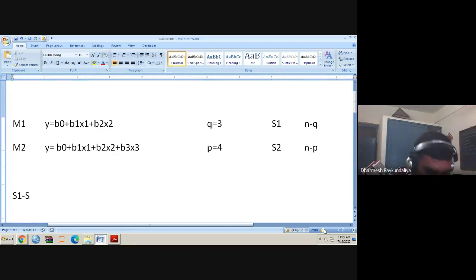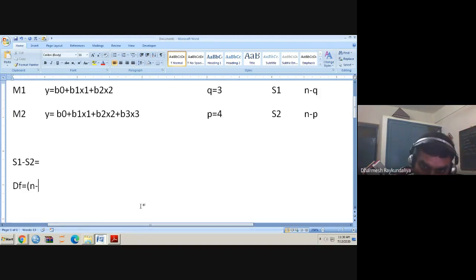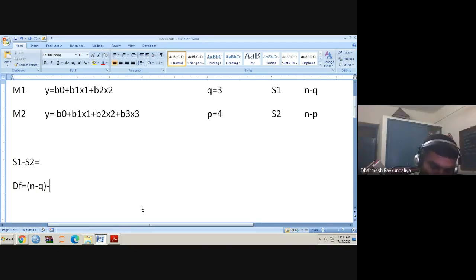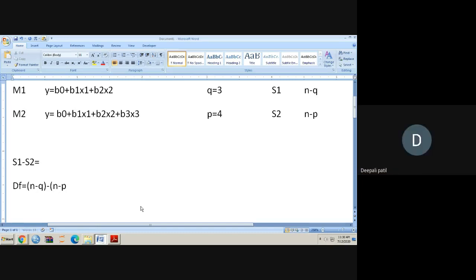So I calculate the difference in the deviance. When the number of parameters is less, the deviance value will be higher, and when the number of parameters is more, the deviance will be lower. The difference between the deviances has a chi-square distribution, and what is the degree of freedom? For S1 it is n minus q, and for S2 it is n minus p.